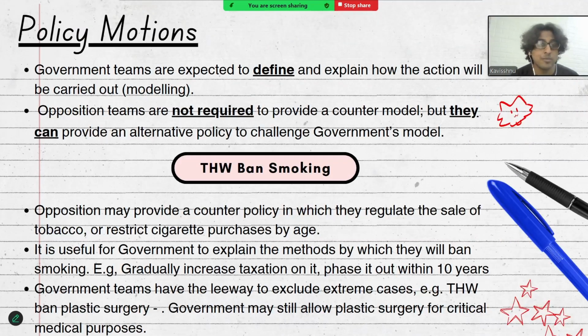The first type of motion we'll go through is policy motions. In motions such as these, government teams are expected to define and explain how the action or the policy is going to be carried out. And this process is what we call modeling.